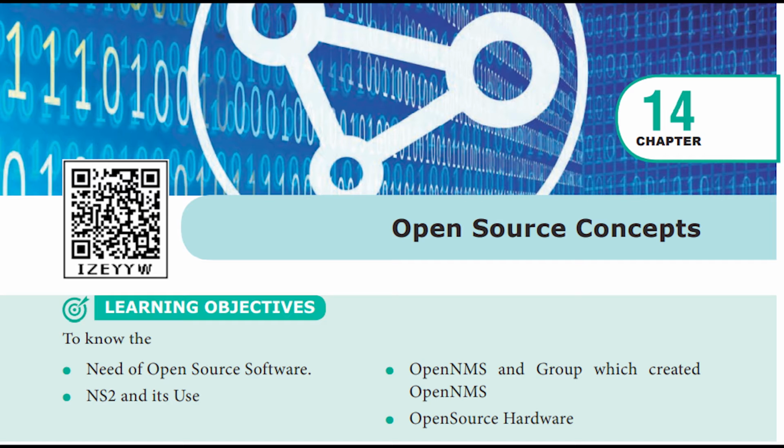Here you will be learning the types of open source licenses, and we will also see some software. The network simulation tool NS2 we will see in this open source chapter. And then OpenNMS, which has three functional areas: service monitoring, data gathering, and event management and notifications. We will be seeing about all this in this open source chapter. This is also a very easy and small chapter.